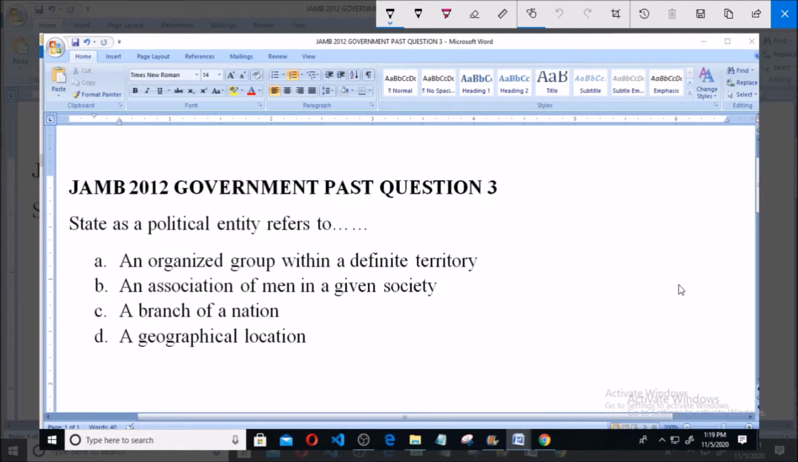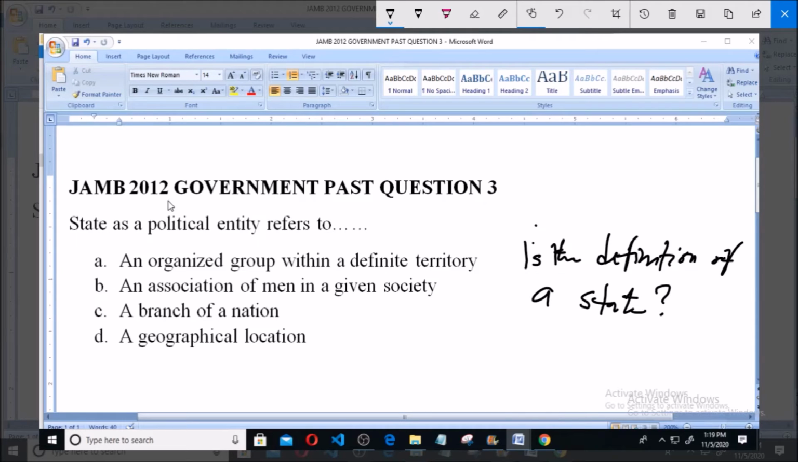Question number 3 says: state as a political entity refers to dash. State as a political entity refers to dash. So what this question is trying to find out is the definition of a state.